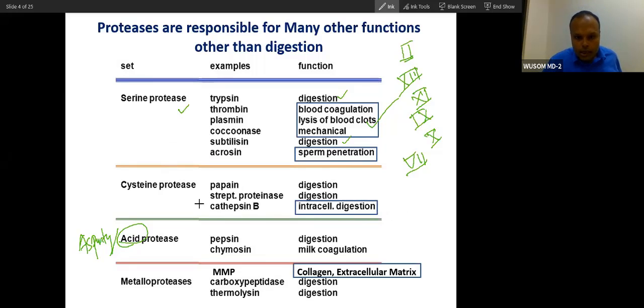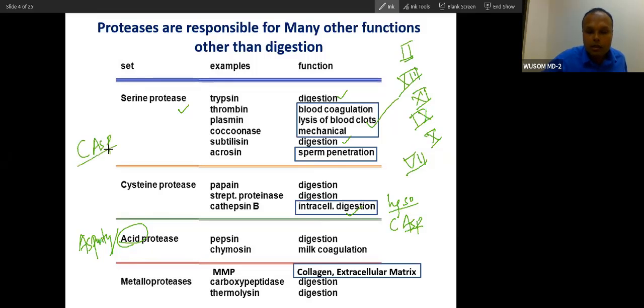Now, cysteine proteases. I told you lysosomal enzymes: all lysosomal enzymes are cysteine proteases. And then caspase. Caspase has C for cysteine and ASP for aspartate.